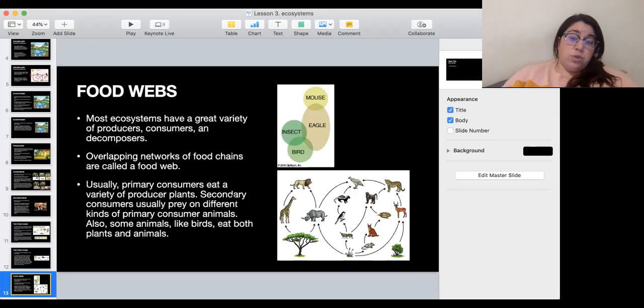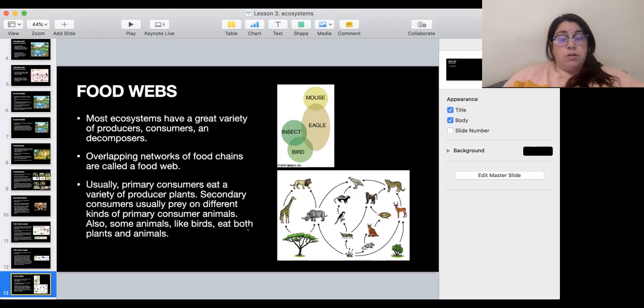They can eat two or three types. And then secondary consumers usually prey on different kinds of primary consumer animals. For example, a fox can eat a mouse, but it can also eat a rabbit. You get the idea? So they can eat more than one thing, and that affects many food chains. So food webs are like food chains but connected.